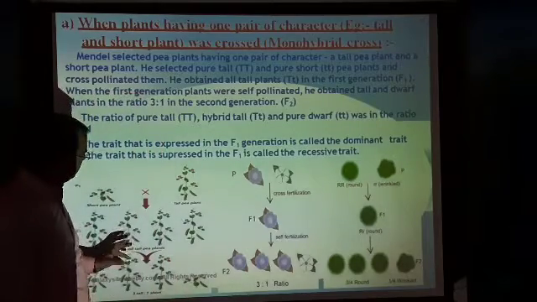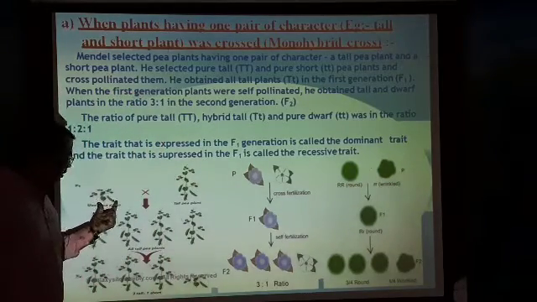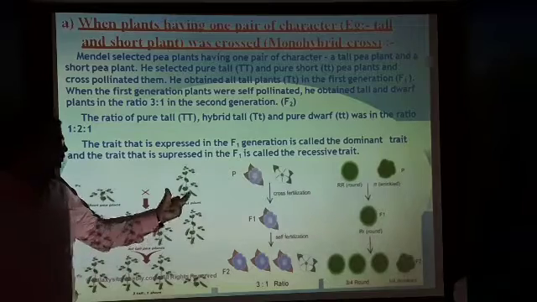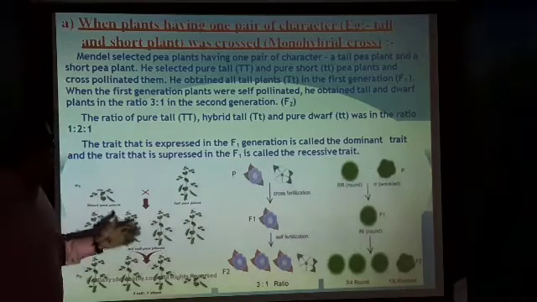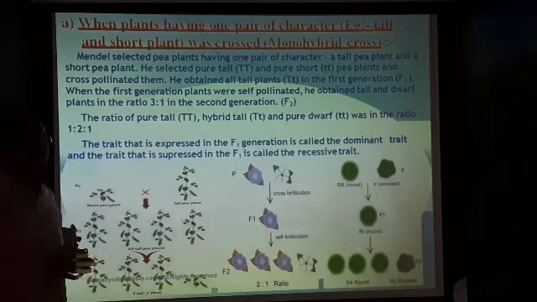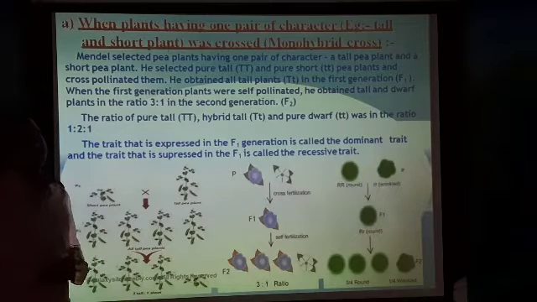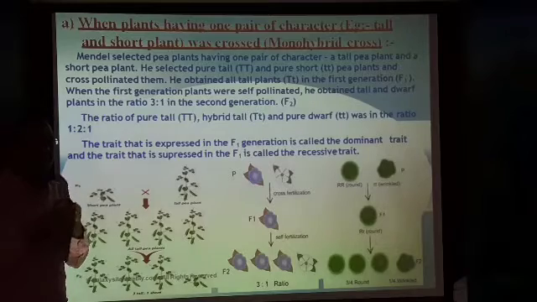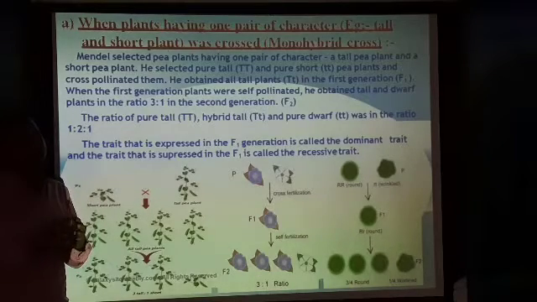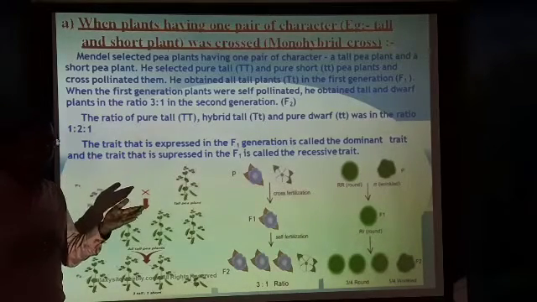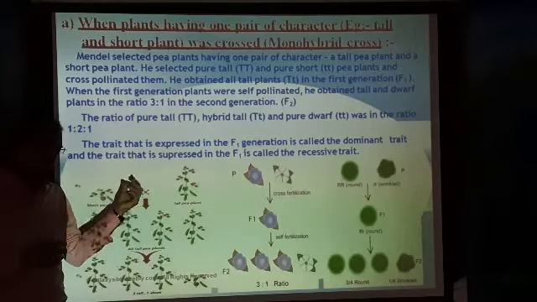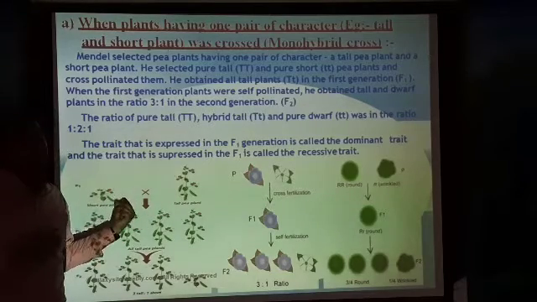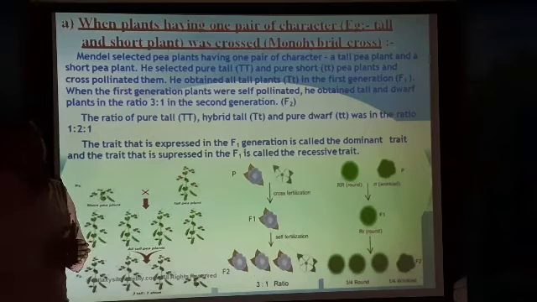You just observe here. This is the pure dwarf plant and this is the pure tall plant. When they contribute equal amounts of gametes during reproduction, the zygote is produced. When they are having one factor which is responsible for tall and one factor which is responsible for dwarf, when they come in contact, only one expresses its character.